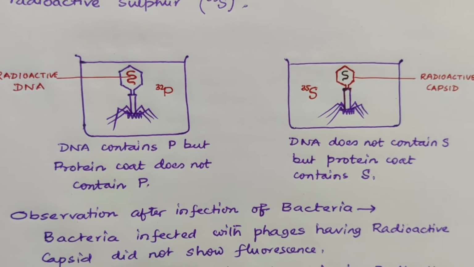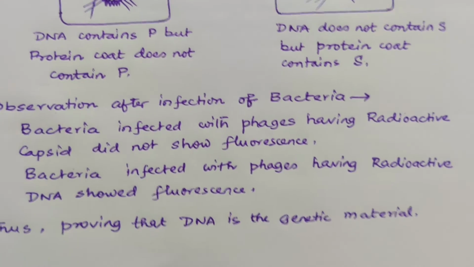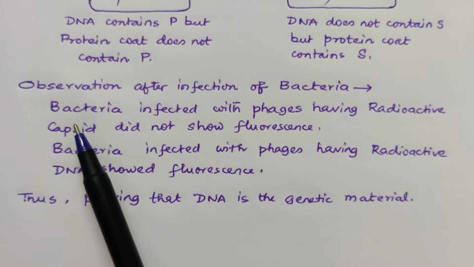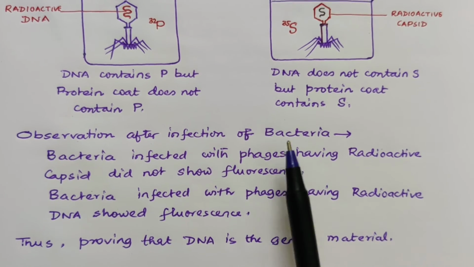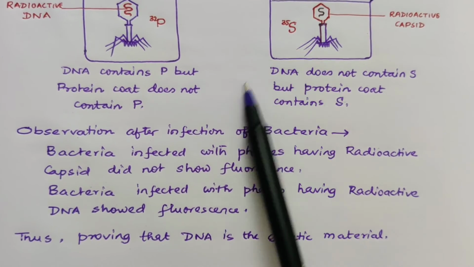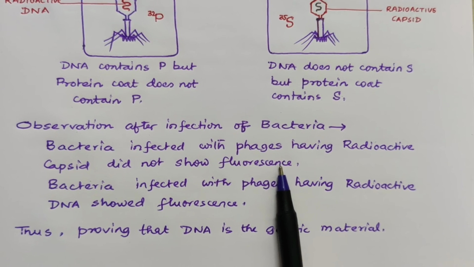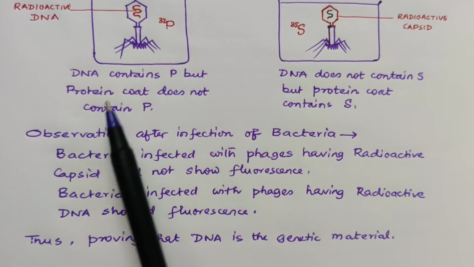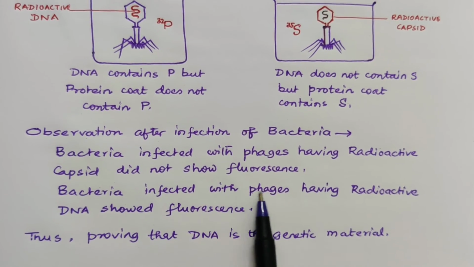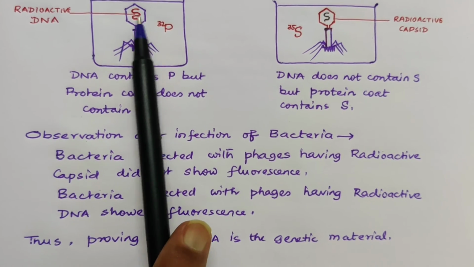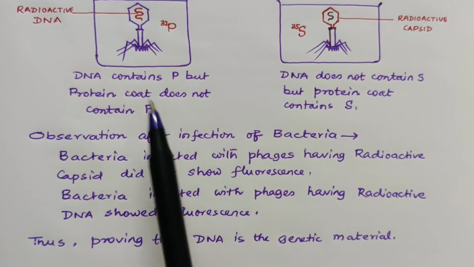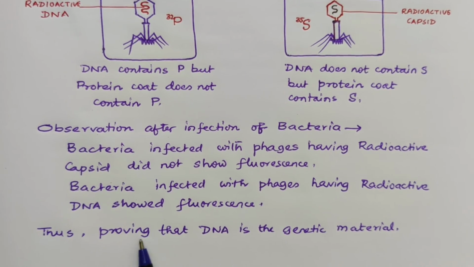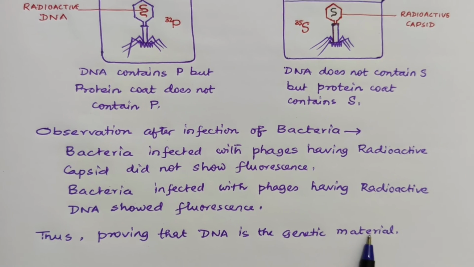Okay. What was their observation? The observation after infection of bacteria. What was seen? The bacteria infected with phages having radioactive capsid, this one, did not show any radioactivity. That means protein does not pass on to the next generation. But in this case, bacteria infected with phages having radioactive DNA showed radioactivity, which means that DNA has been passed on to the next generation. Thus, it proves that DNA is the genetic material.